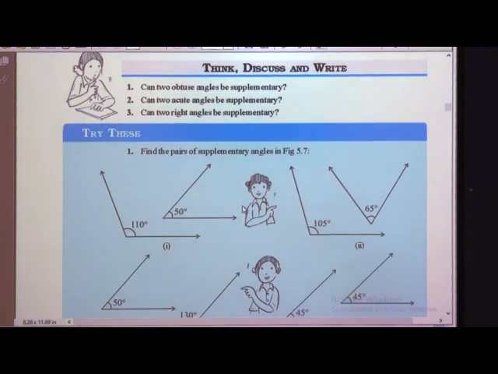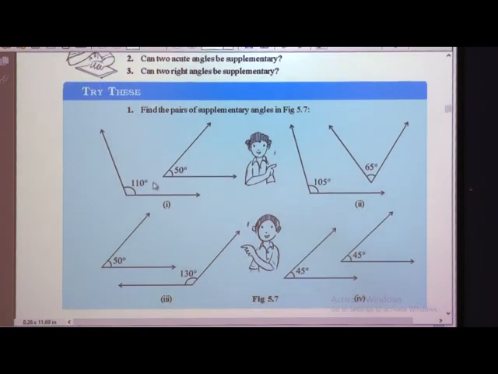Here some examples are given to us. Can you find the pair of supplementary angles? Pair means it should always be two, because sum means addition and we can't add a single angle. The sum of the angles should be 180, then only we can say it is a supplementary angle. 110 and 50: is the sum 180? No, it is 160. So we can say the given angles are not supplementary.